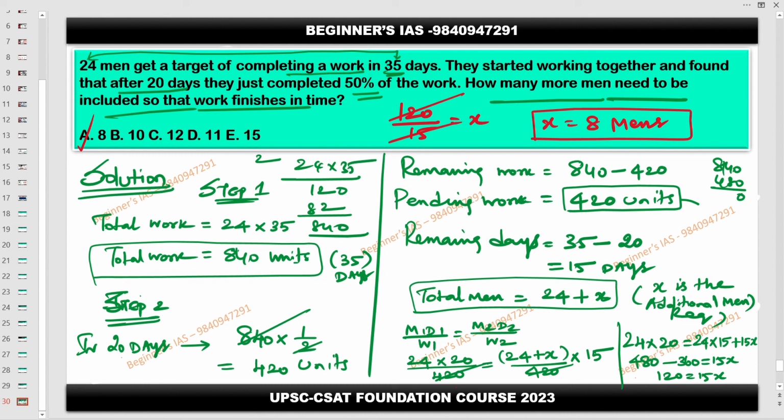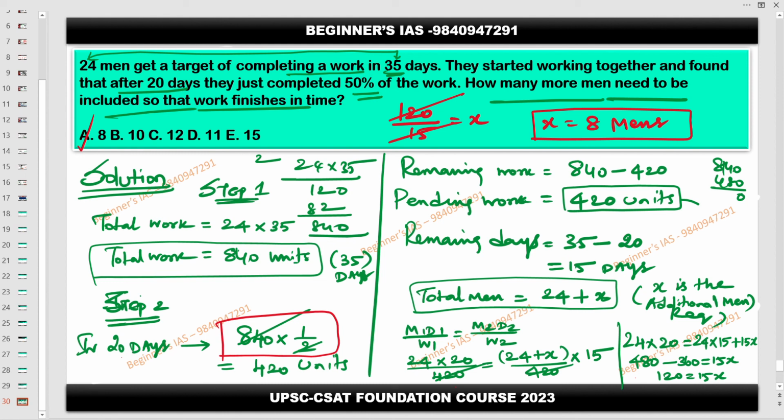So now, listen. If I am saying in the 20 days just 1/3 of the work is completed, then what you have to do? 840 into 1 by 3. Simple. Understood, everyone? In 20 days, half work means 840 into 1 by 2.